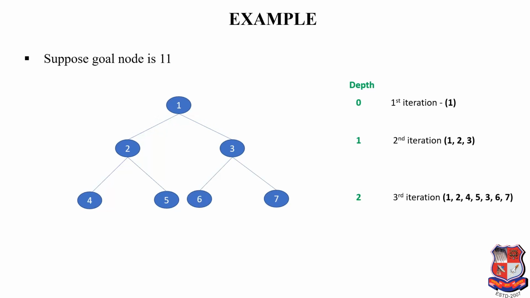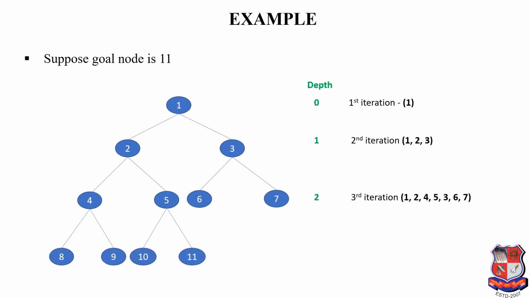Now perform DFS. We get 1, 2, 4, 5, 3, 6 and 7. Still the goal node is not found. According to the algorithm, go to step 2 and increment the search depth again by 1. Now applying DFS, we get 1, 2, 4, 8, 9, then 5, 10, then 11. The goal is reached. So here we compared two types of uninformed search, DFS and BFS.